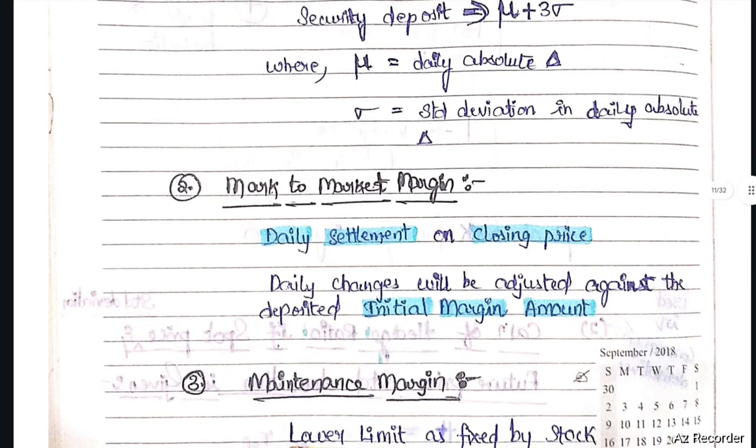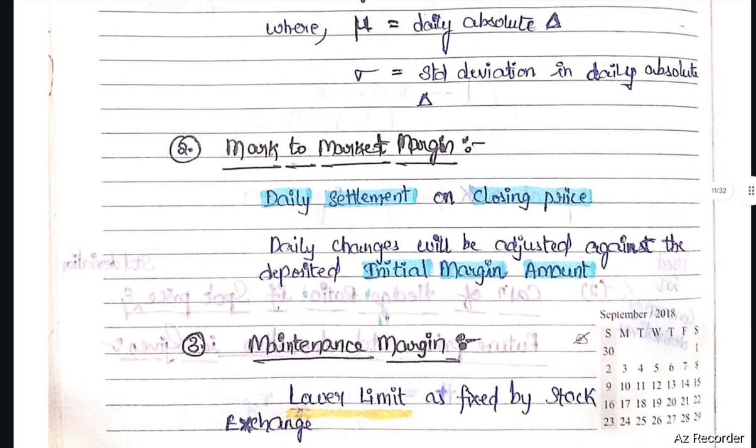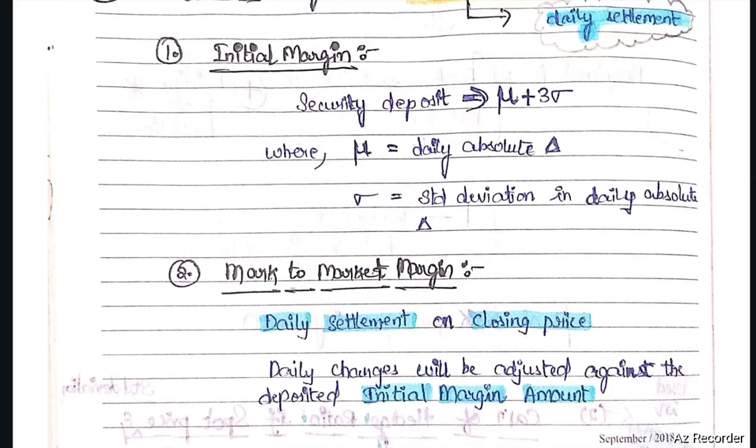Next, mark to market margin. It is the daily settlement on closing price. The daily changes will be adjusted against the deposited initial margin amount, so that they will be marked to market on a regular basis, that is, daily basis.